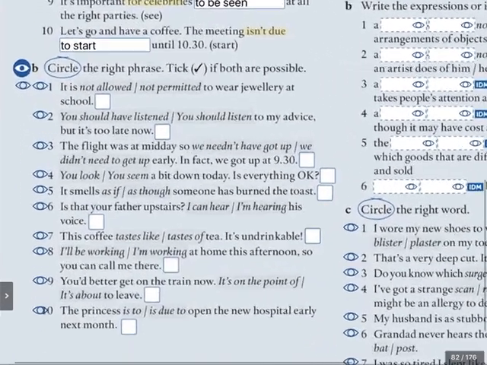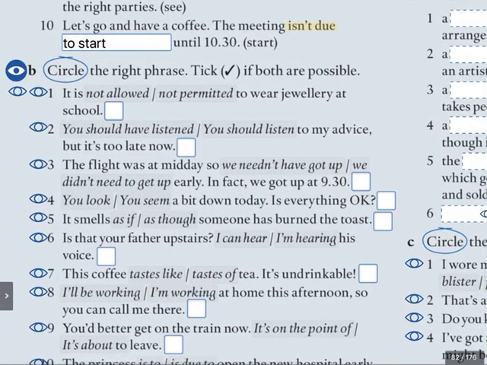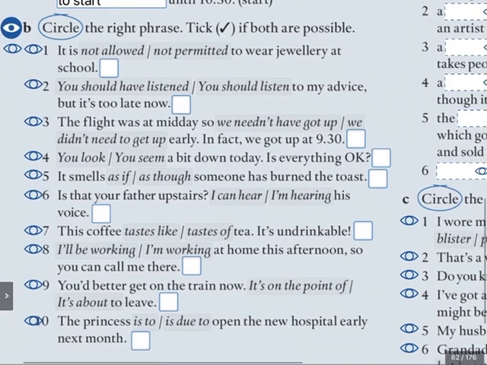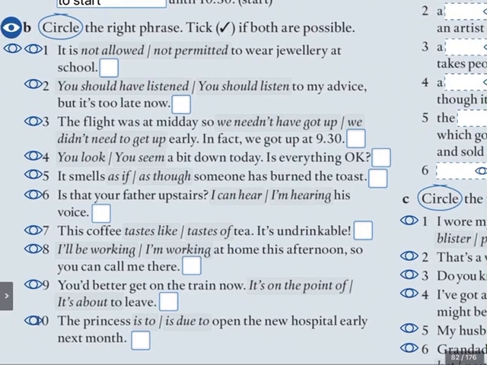Now let's look at exercise B. It says, circle the right phrase, tick if both are possible. Now, again, I'm going to ask you to pause the video. Take as much time as you need to complete the answers. Off you go. When you come back, we'll correct. Welcome back. Are you ready to go?